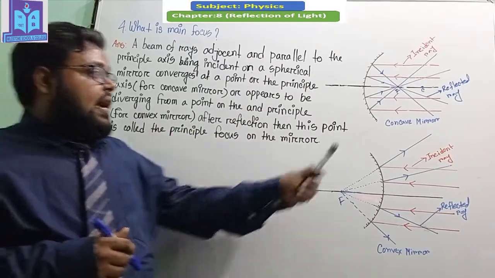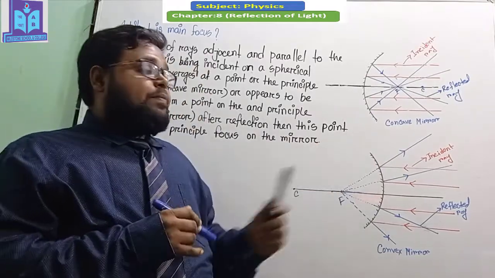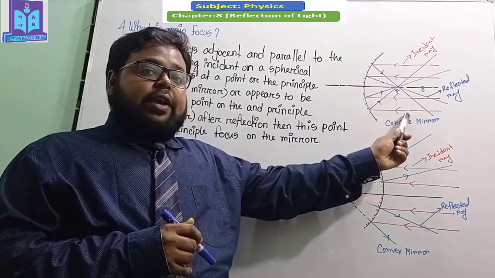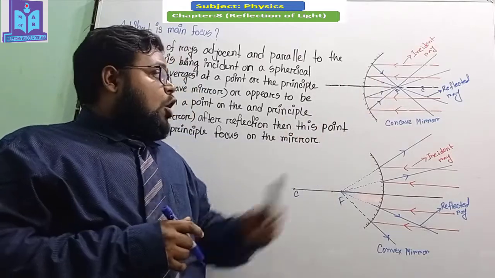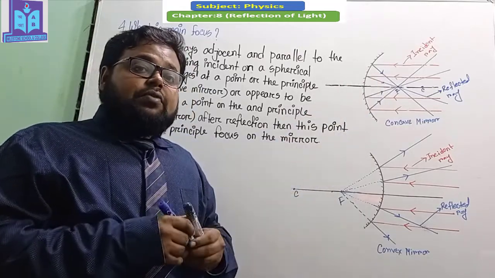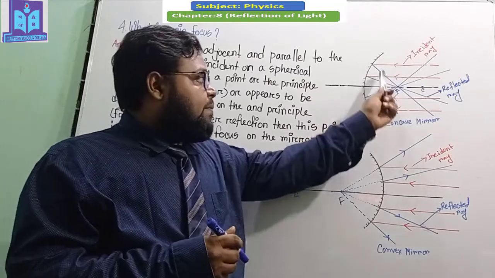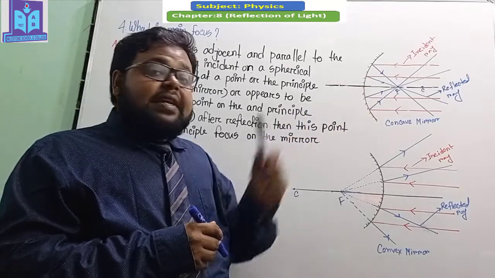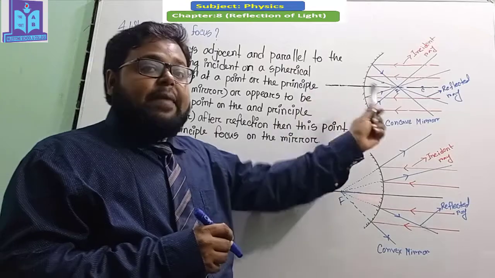Here you can see that this is a concave mirror, and in this concave mirror, all of the incident rays, which are indicated by red color, after reflection become reflected rays, indicated by blue color, and all these reflected rays will meet at a specific point on the main axis.